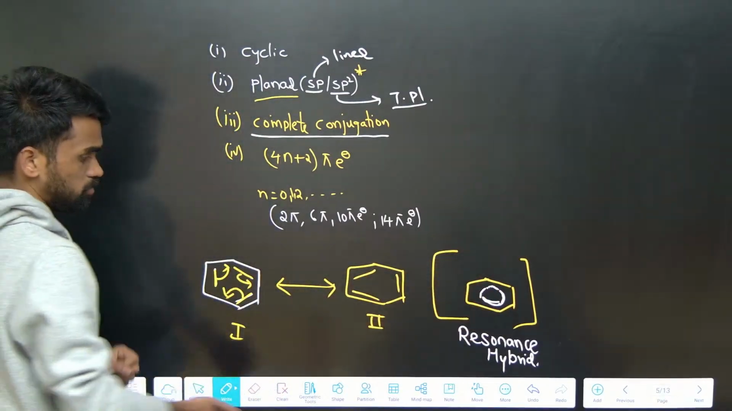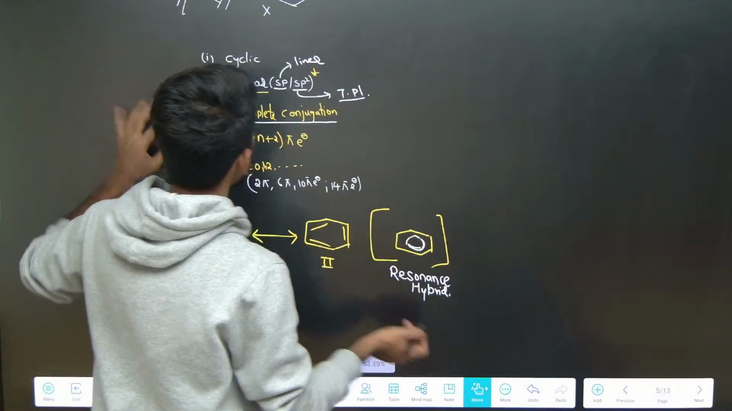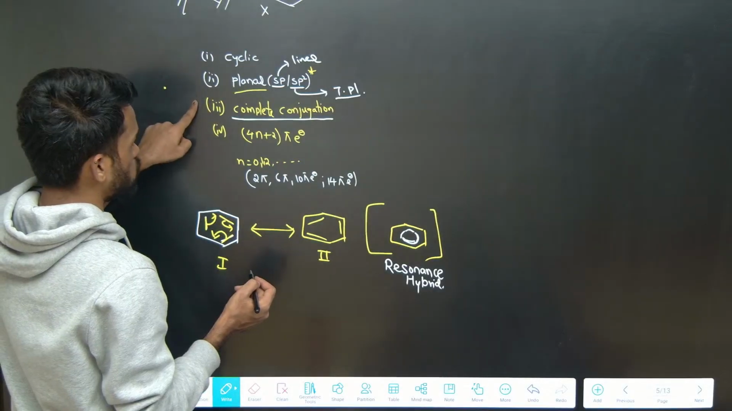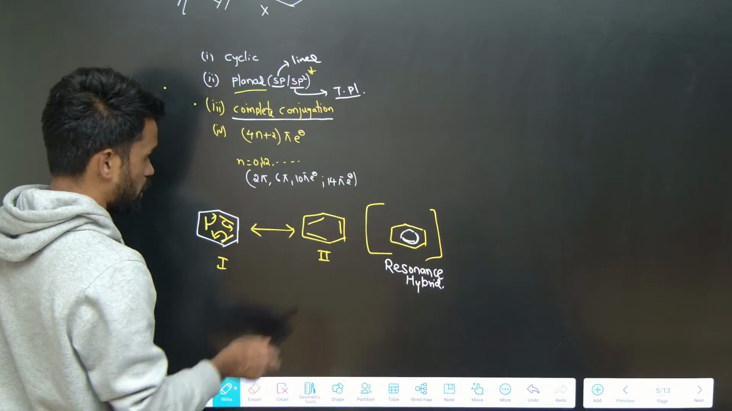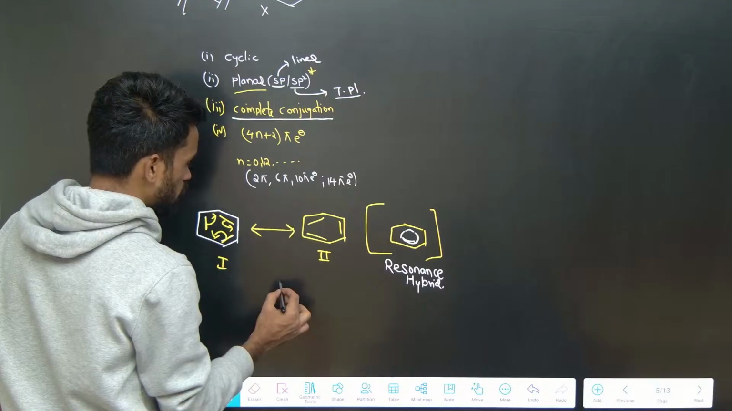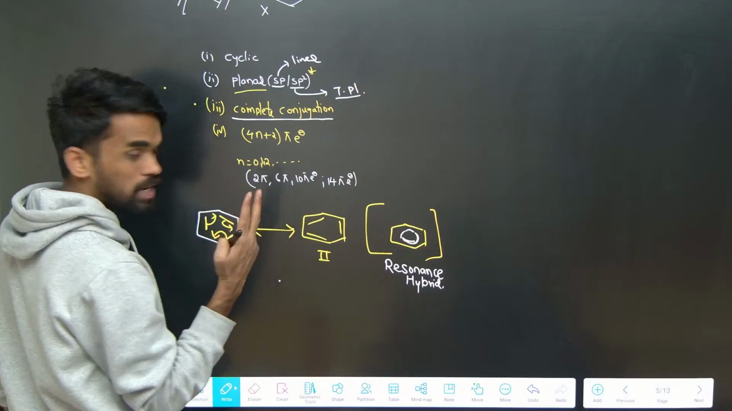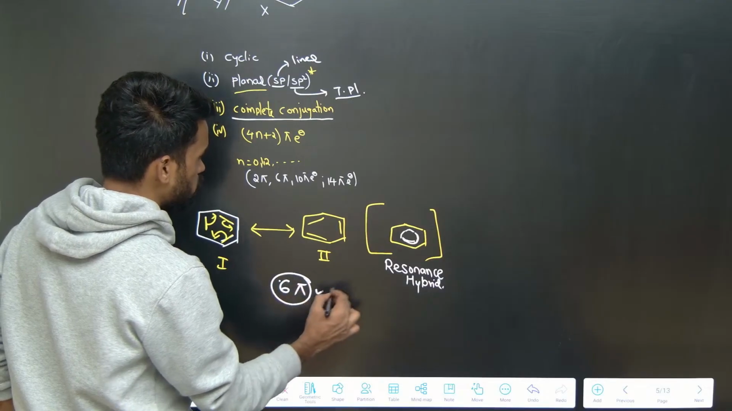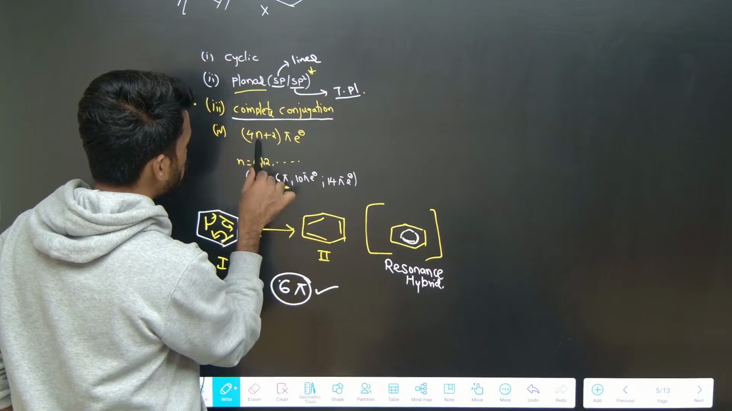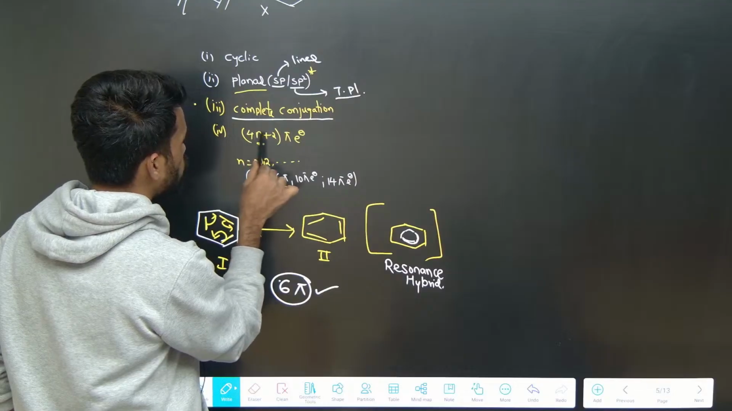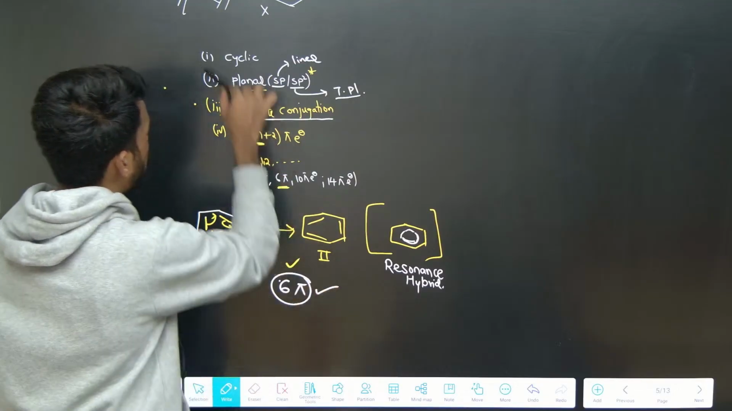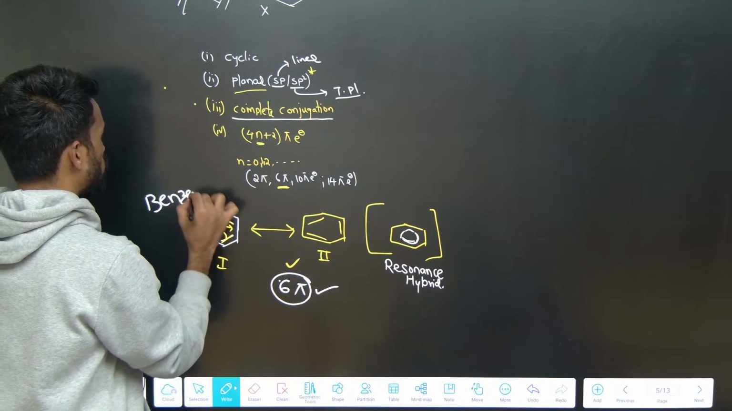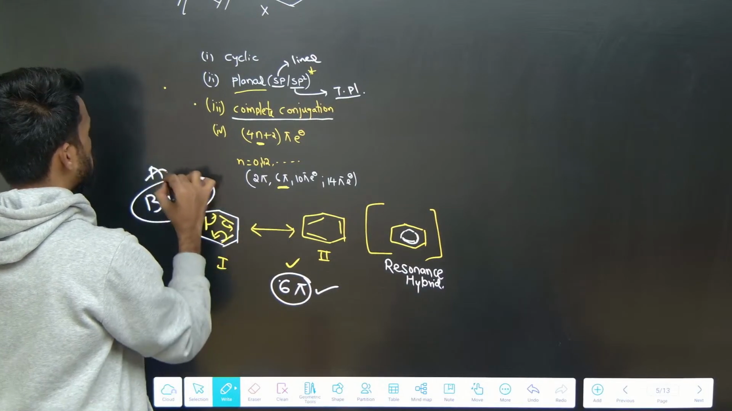Right. Next, what about this? It has planar, cyclic, planar, complete conjugation, and how many pi electrons are you seeing? See 1, 2, 3. So 3 pi bonds, and each bond contains 2 electrons, so 3 times 2 is 6. You are getting 6 pi electrons. So 6 pi electrons, what number is this here? If you put n equals 1, 4n plus 2 is 6. So it is obeying all these rules. So benzene is our aromatic compound.